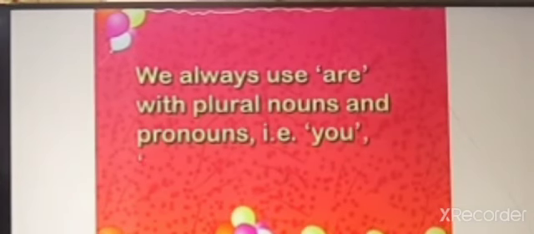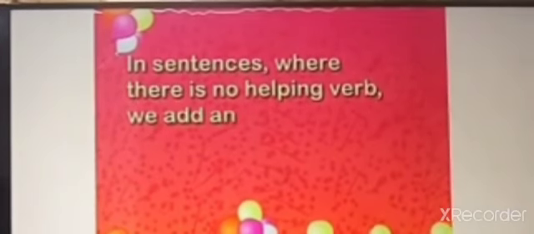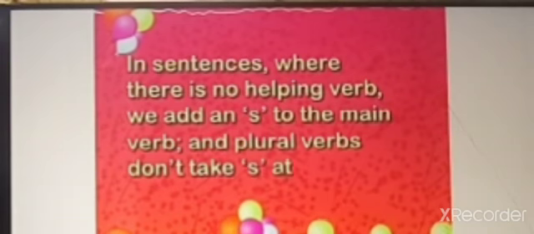We always use are with plural nouns and pronouns. That is, you, we, and they. For example, we are the best football team in school. You are creating a lot of trouble for me. They are very creative. In sentences where there is no helping verb, we add an S to the main verb, and plural verbs don't take S at the end.